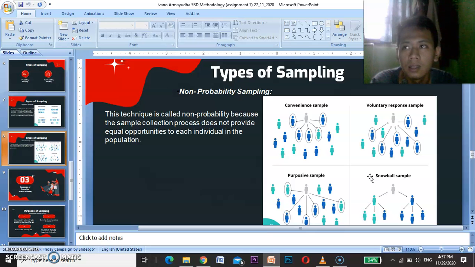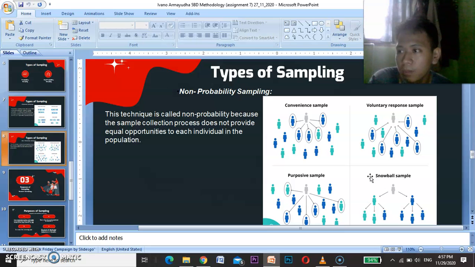This is an easy and inexpensive way to gather initial data, but there is no way to tell if the sample is representative of the population, so it cannot produce generalizable results.